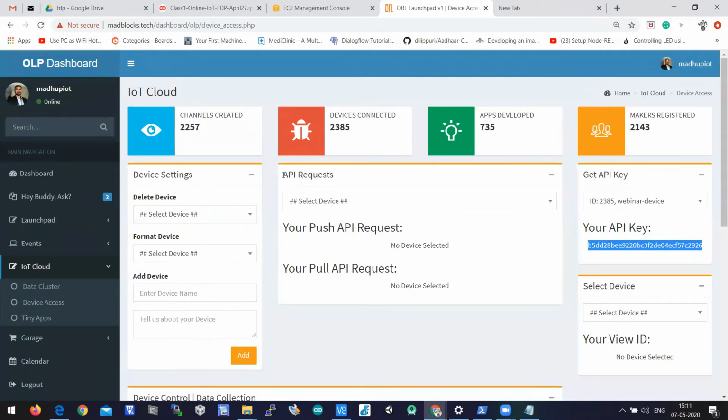And there are API requests. What kind of API requests? Push API request and pull API request. Push is nothing but pushing data, uploading data to the cloud. Pull is nothing but pulling data, downloading data from the cloud.